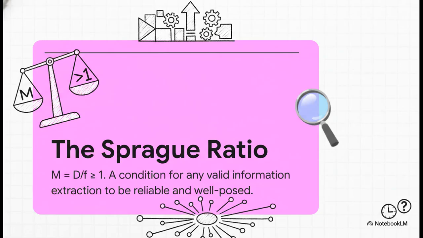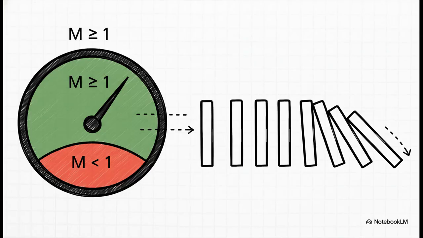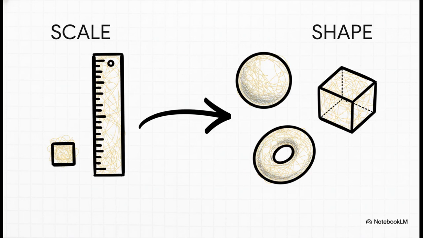This whole limit is governed by a rule called the Sprague ratio. For a measurement to be valid, it's gotta be greater than 1. If it drops below 1, you break causality. That means an effect could happen before its cause. No way. So Planck gives us a hard limit on scale, but what about shape? Is there a limit there too?